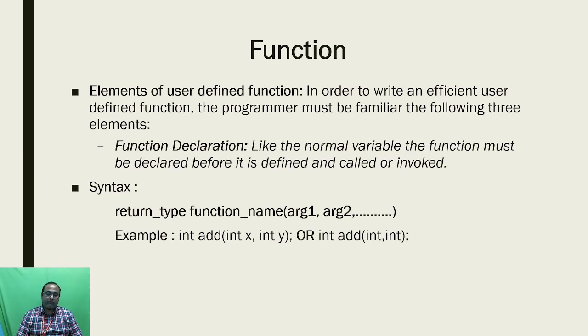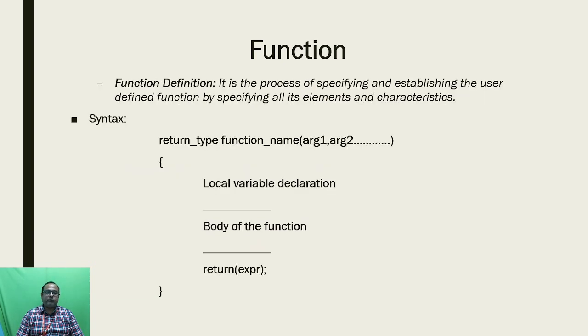So we are going to use the parameter, so that parameter can be mentioned in the arguments. Here is an example for the function declaration: the return type is integer, the function name is add, and inside the parentheses we are using int x, int y. Similarly, you can use another method like int add, and inside the brackets you can use int. So these two ints mentioned in the arguments are what we are going to use.